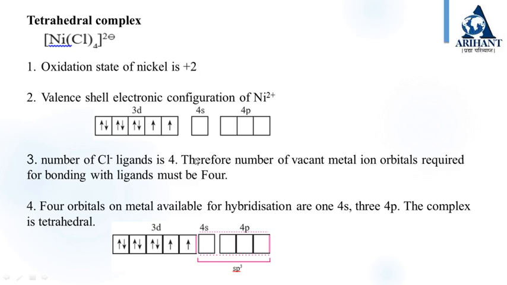Now we will require 4 vacant orbitals for bonding, as the number of ligands is 4. So the 4 orbitals on the metal available for hybridization are one 4s orbital and three 4p orbitals. Therefore the hybridization is sp3 and the geometry of the complex will be tetrahedral.